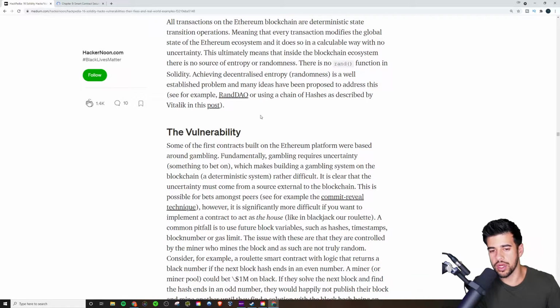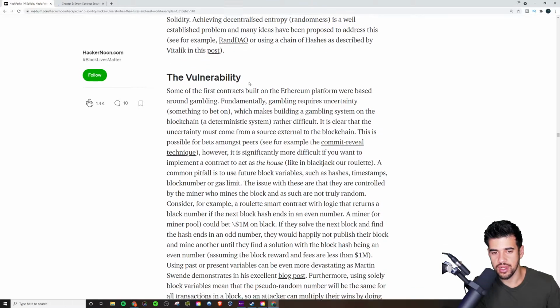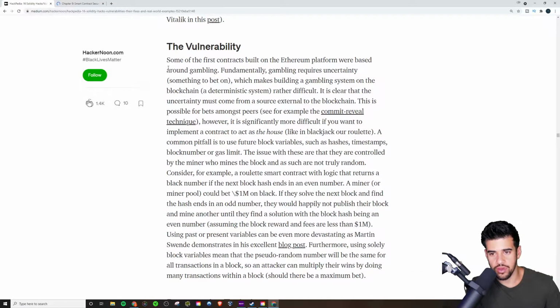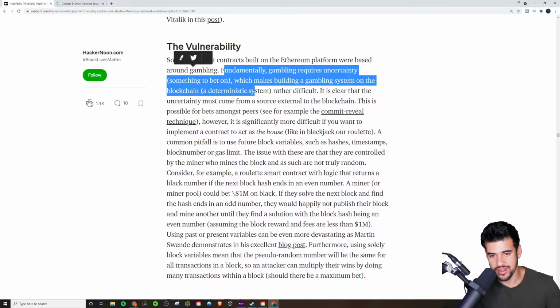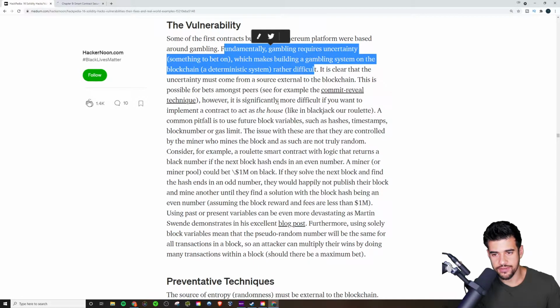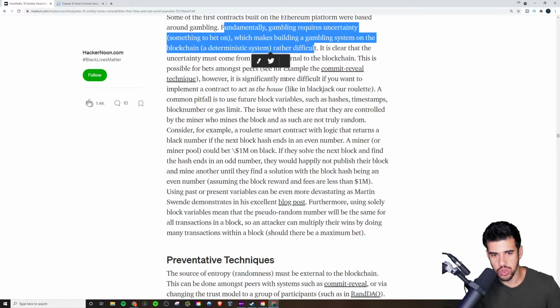So what do you do when you need to use a rand function? For example, if you have a decentralized application associated with, say, gambling? Fundamentally, gambling requires uncertainty, something to bet on, which makes building a gambling system on a deterministic blockchain rather difficult, right? So where do you get the uncertainty from? Basically is the issue.